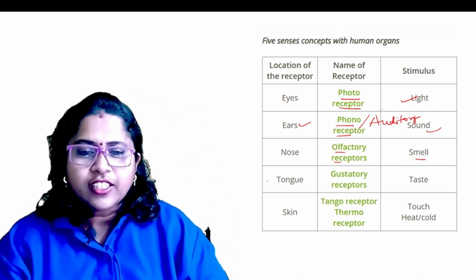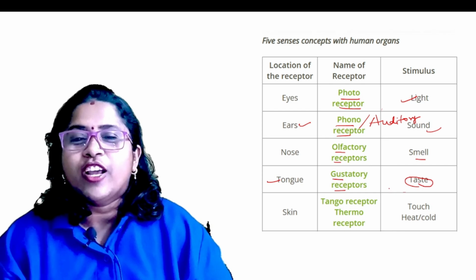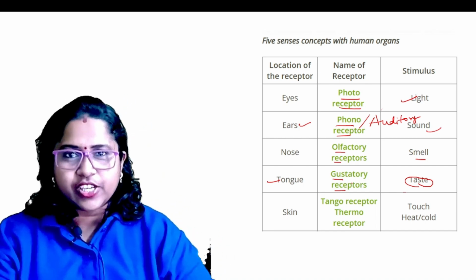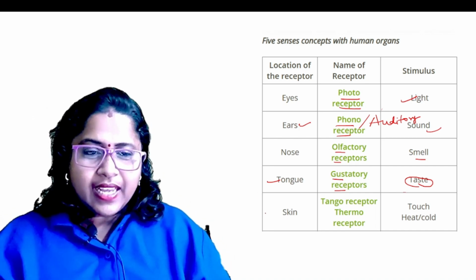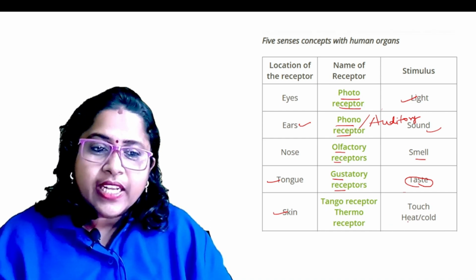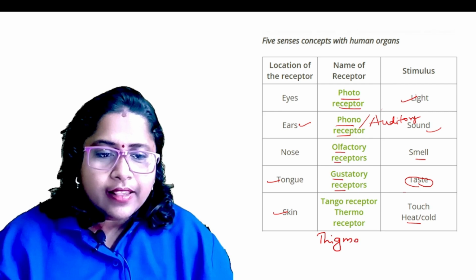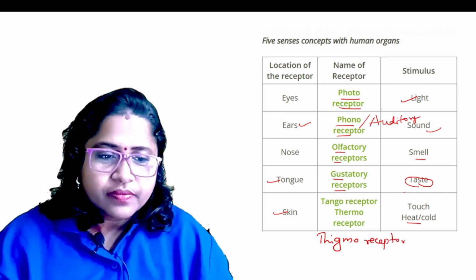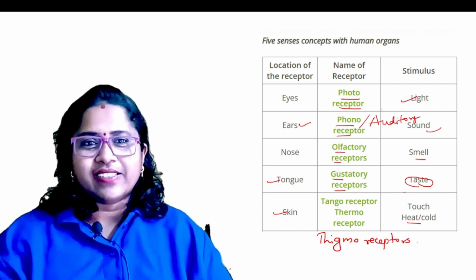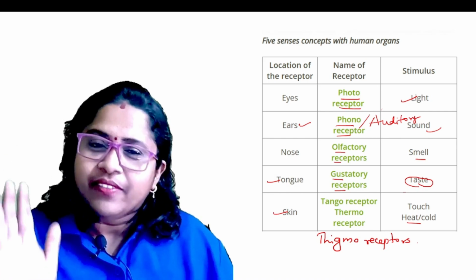Now what about the tongue? The tongue has gustatory receptors, and the stimulus is taste. The receptors are called taste buds. Now coming to the skin, it has tangoreceptors or thermoreceptors, and the stimulus is touch, heat or cold. They are also called thigmoreceptors. So these are the receptors present in different sense organs. You have to remember the different stimuli and the corresponding names of the receptors.